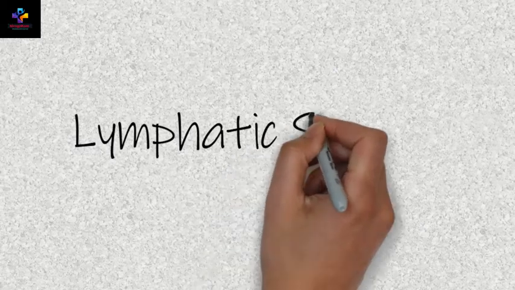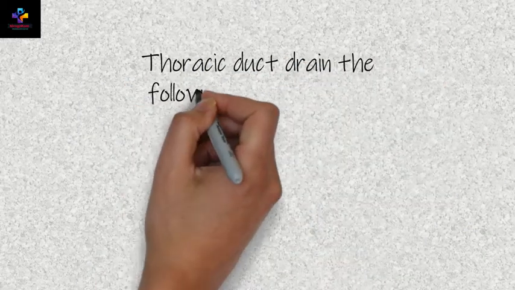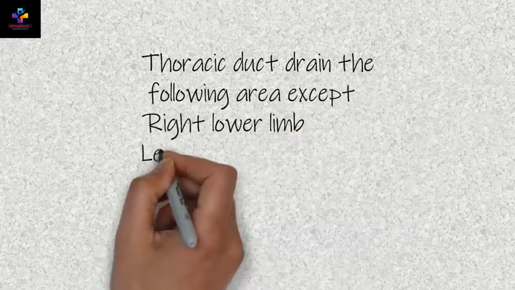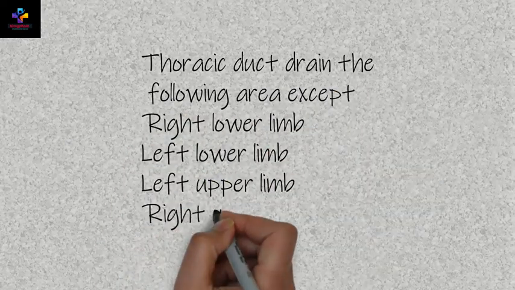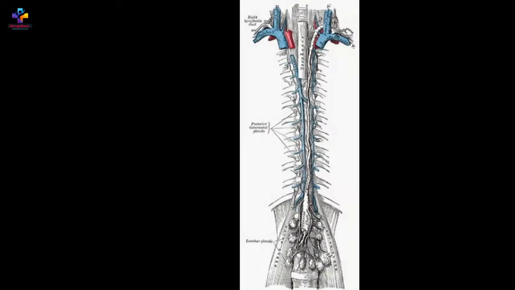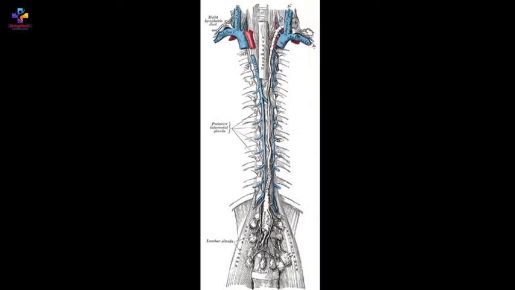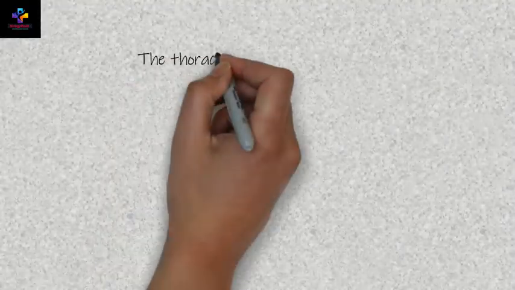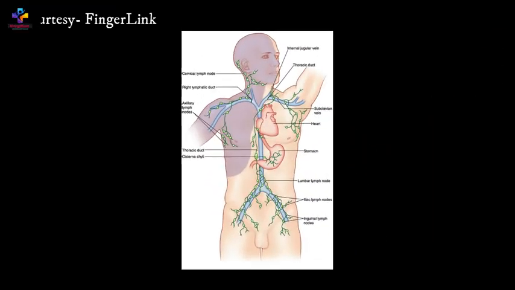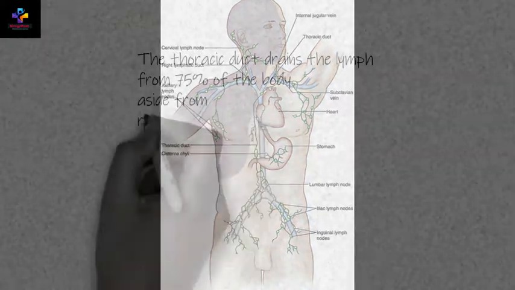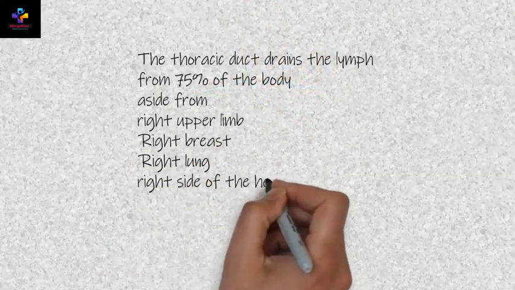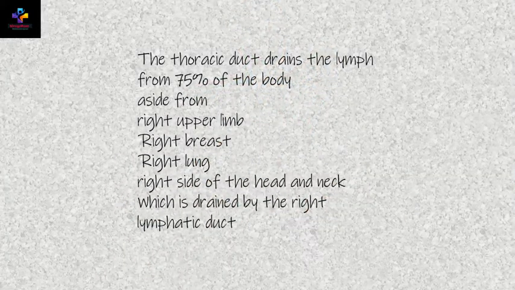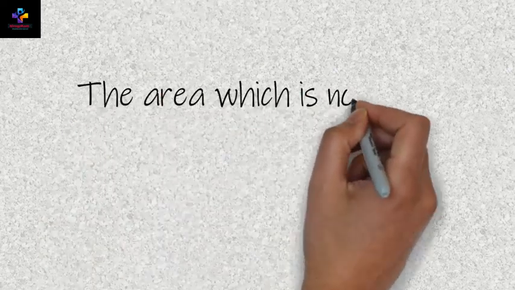Then the next question is related to the lymphatic system. The question is: the thoracic duct drains the following areas except right lower limb, left lower limb, left upper limb, or right upper limb. The thoracic duct is basically the main lymphatic vessel for the return of lymph to the systemic venous system. It drains lymph from both lower limbs, abdomen, except the convex area of the liver. The thoracic duct drains the lymph from 75% of the body. The only area from which the thoracic duct does not bring lymph is the right upper limb.